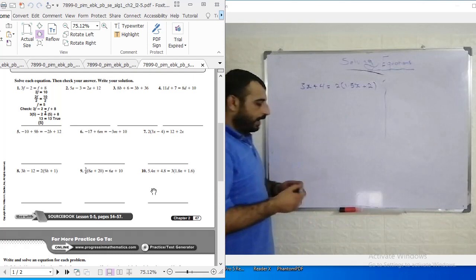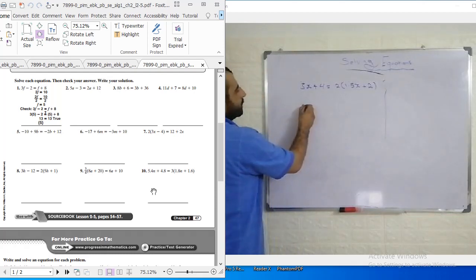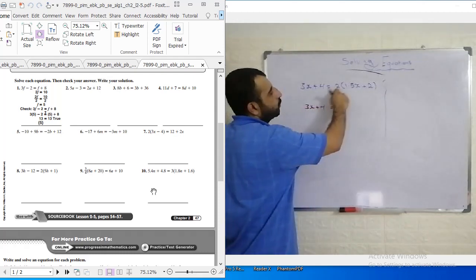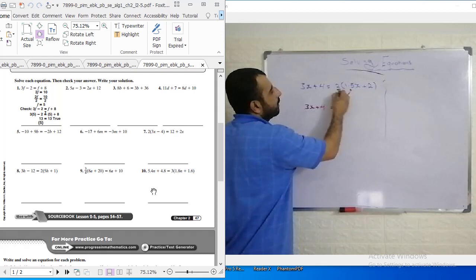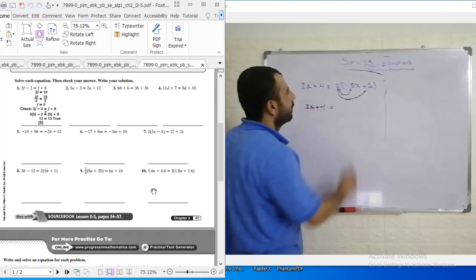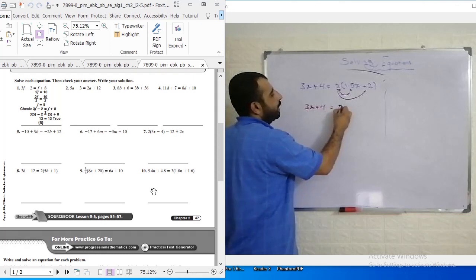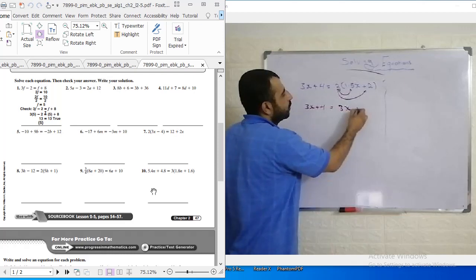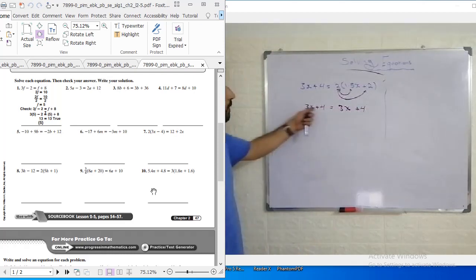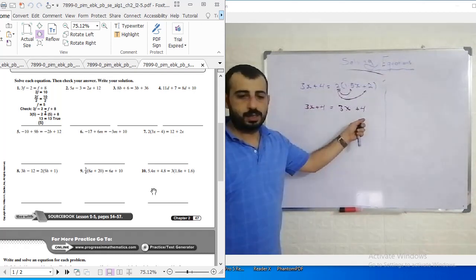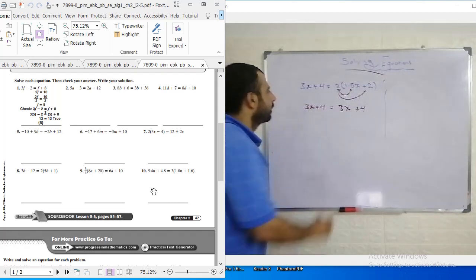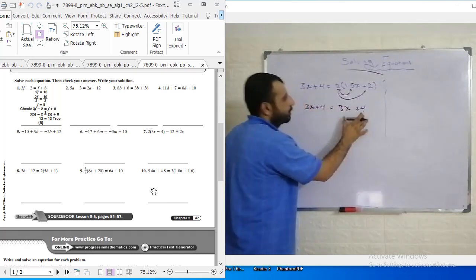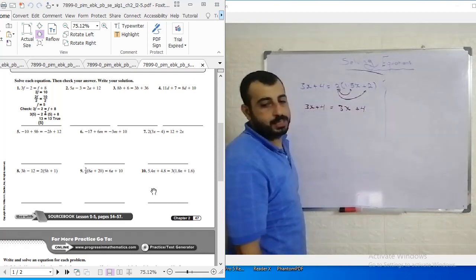If you want to simplify and start solving, we get 3x plus 4 in the first step. Then we need to multiply 2 by all of the terms in the bracket, term by term, by the associative property. So 2 times 1.5x equals 3x, and 2 times 2 will be 4, so this is plus 4. Now 3x plus 4 is equal to 3x plus 4. This expression is exactly equal to this expression, so the whole statement is a true statement.